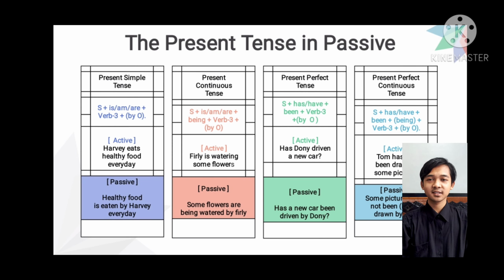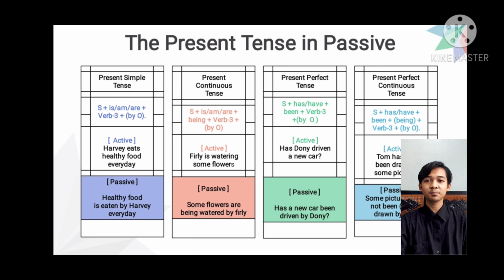Present perfect tense. The formula is subject plus has or have plus been plus verb 3 plus by and object. For example, an active sentence: has Donnie driven a new car? Passive sentence: has a new car been driven by Donnie?